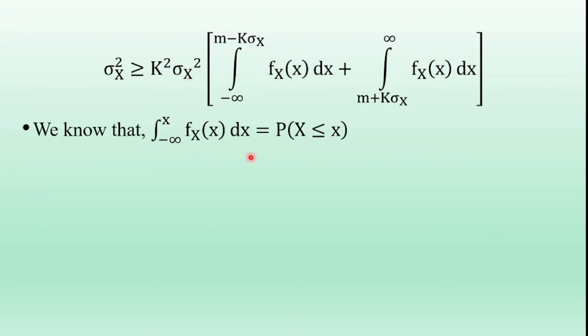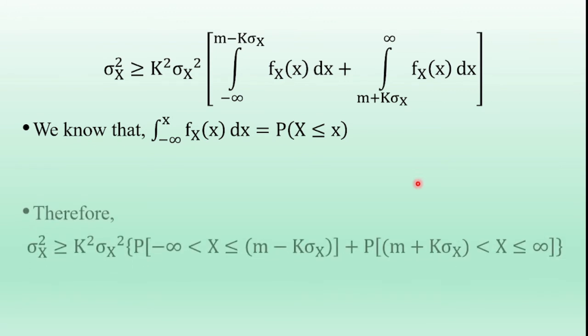Okay, and we know that from the definition of the probability distribution function, or the cumulative distribution function, capital F_X(x) is equal to the probability of X less than or equal to x, which is equal to the integral of the density function, the integral from minus infinity to x of f(x) dx. So this is the definition, or one of the properties, of the probability distribution function. So using this property, the RHS term of the above equation is